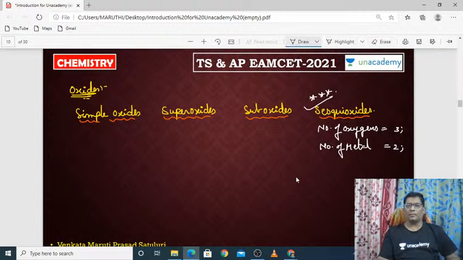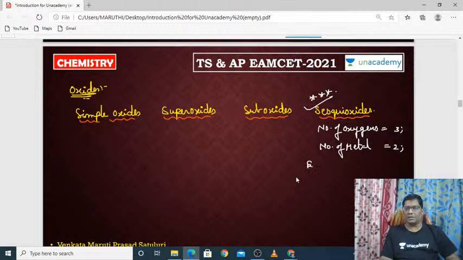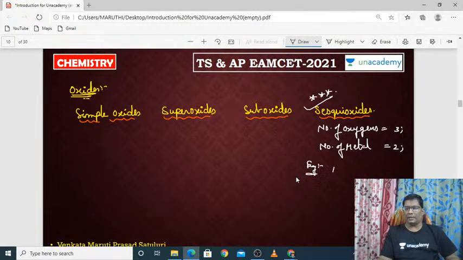Suppose if you take the best example like Al2O3, here the metal atoms are 2 but oxygen atoms are 3. So Al2O3 is the sesquioxide, Cr2O3, Fe2O3. These are all called sesquioxides.